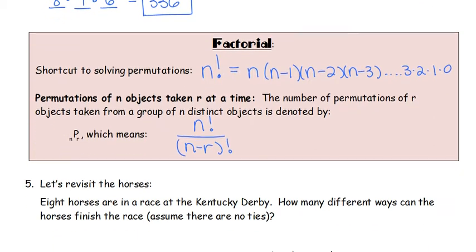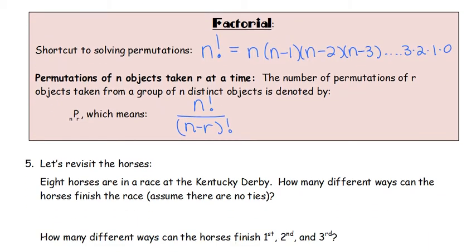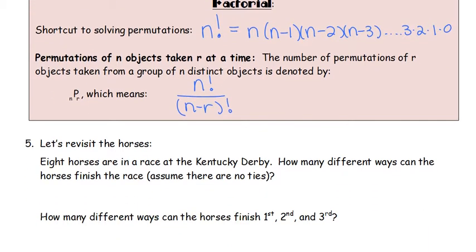So let's make sense of all of that terminology and notation that we just looked at. Let's look back at the horses problem. 8 horses are in a race at the Kentucky Derby. How many different ways can the horses finish the race? Assume there's no ties. Instead of doing 8 times 7 times 6 times 5 times 4 times 3 times 2 times 1, we can just do 8 factorial.